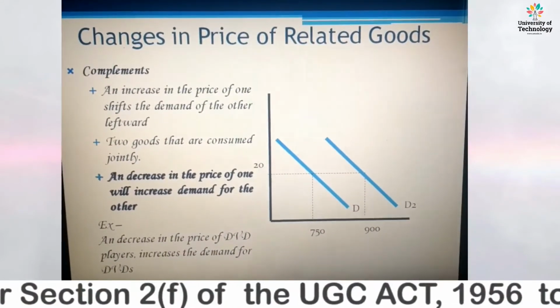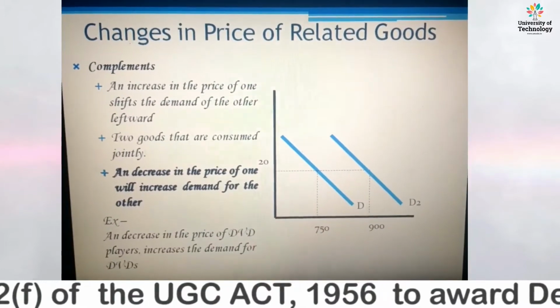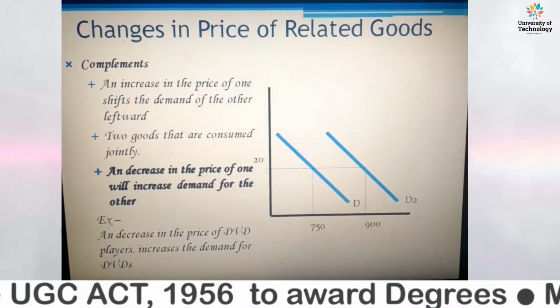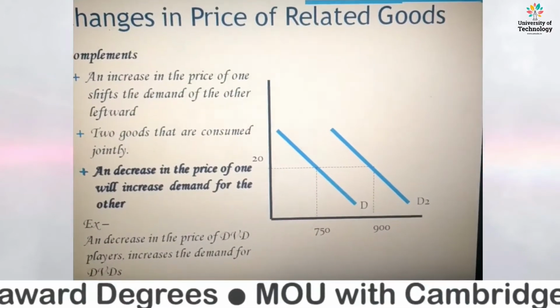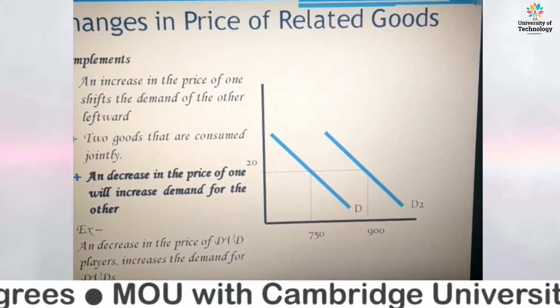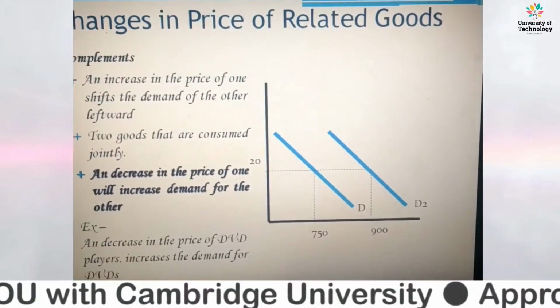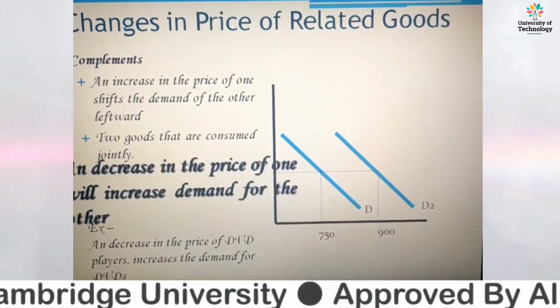The impact on both goods is simultaneous. They work simultaneously or jointly. They don't work in the absence of the other good, right?